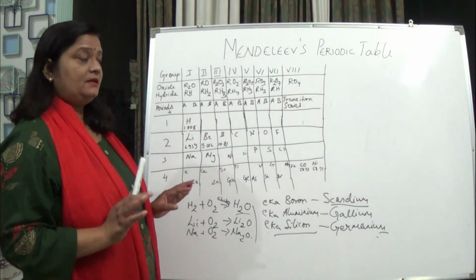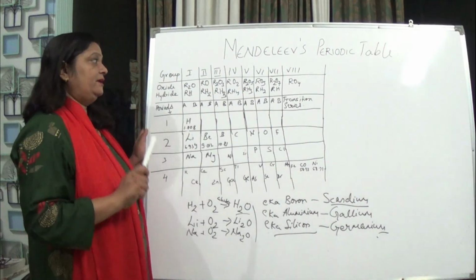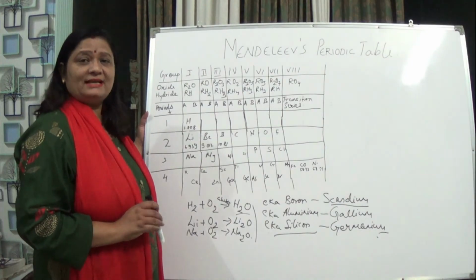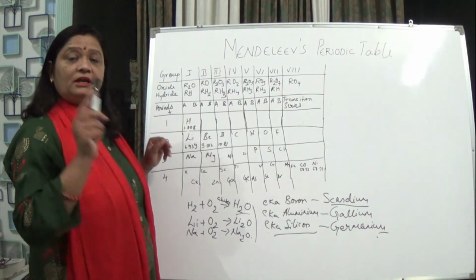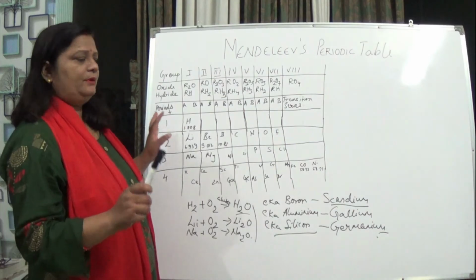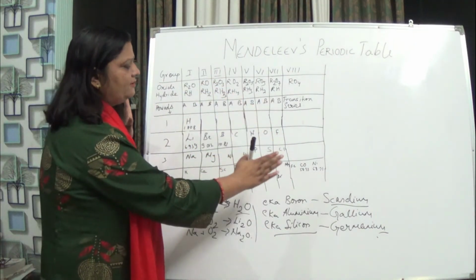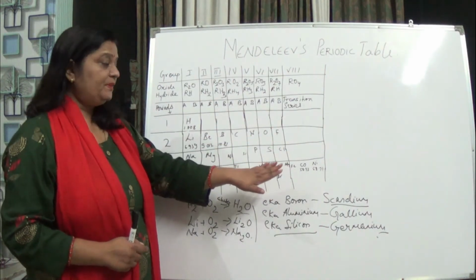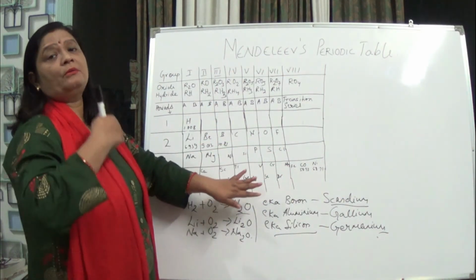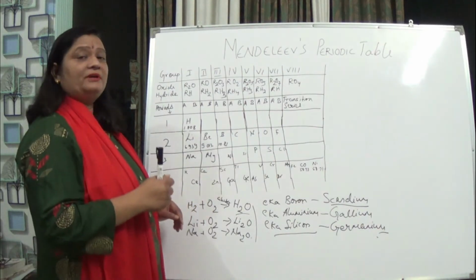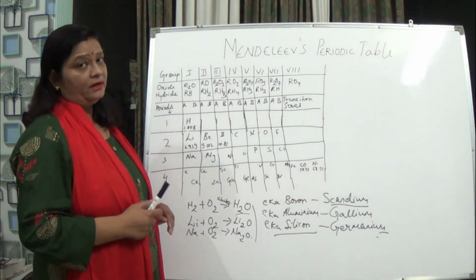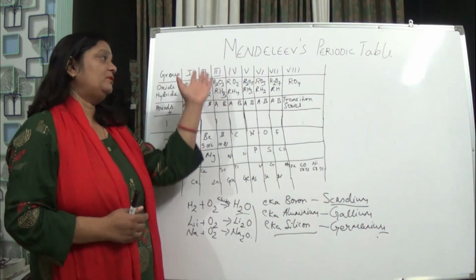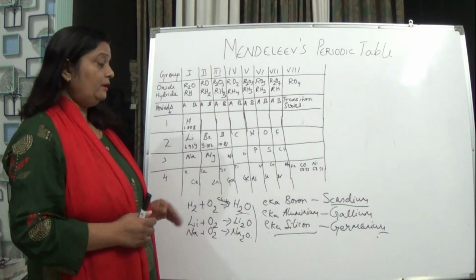But one thing we can't forget is that Mendeleev is known as the father of classification of elements, because he was the first to give a proper tabular form for the arrangement of elements. This tabular form is now corrected with atomic number in the modern periodic table, so the idea has been taken from Mendeleev's periodic table.